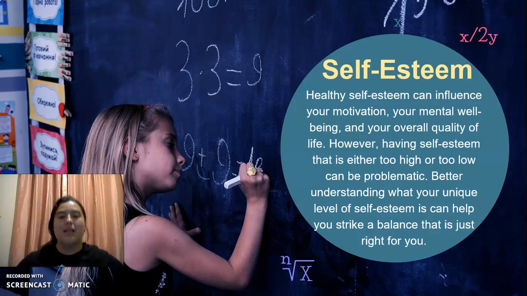This is math class, and as you know, now I'm going to talk about the value for August, that is self-esteem. Self-esteem can influence your motivation, your mental well-being, and your overall quality of life. However, having self-esteem that is either too high or too low can be problematic, okay? Better understanding what your unique level of self-esteem is can help you strike a balance that is just right for you. You have to build your positive self-esteem, okay? And remember to practice this important value from August.